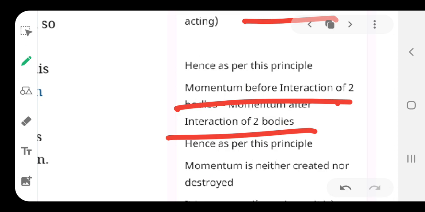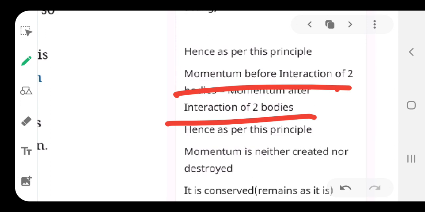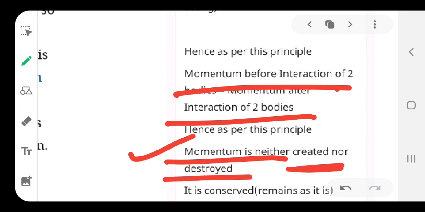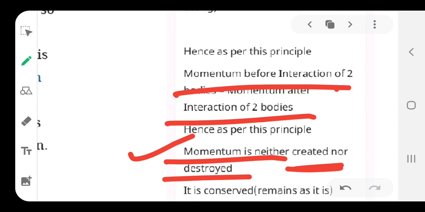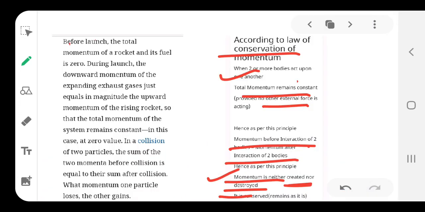That means momentum before collision equals the momentum after collision, and as a result we have this definition that momentum is neither created nor destroyed. So, write it down, just like energy. Momentum is neither created nor destroyed, and it is conserved. So, it remains as it is in the system, called constant.